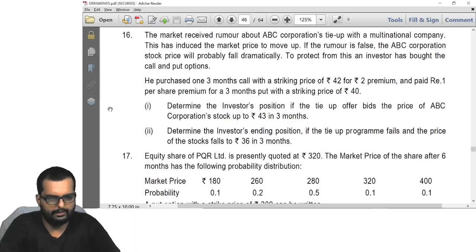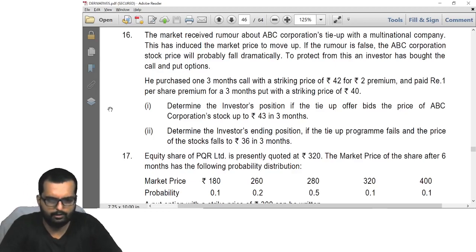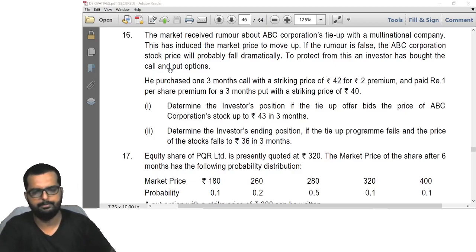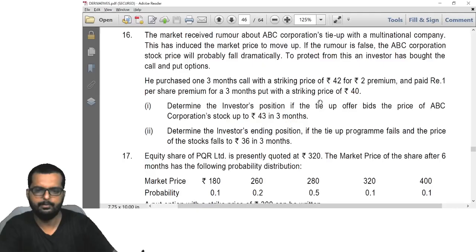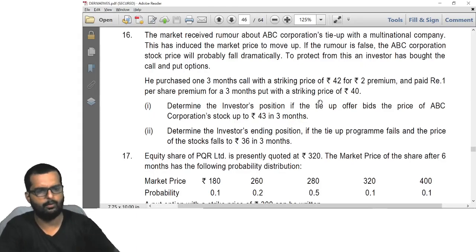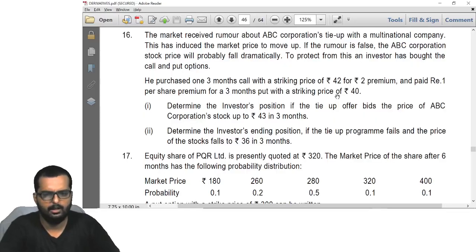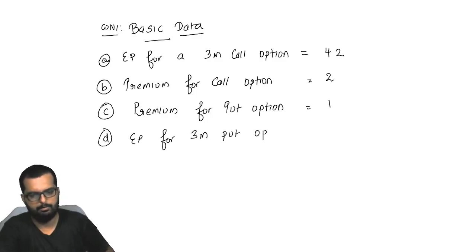Correct. Now I go to the next one and paid rupee 1 per share premium for a 3 months period put with a strike price of 40. So the premium for the put option, what is that turning out to be? Is it turning out to be rupee 1? And the strike price is how much? 40. Exercise price for a 3 months put option. Okay, that turns out to be 40.